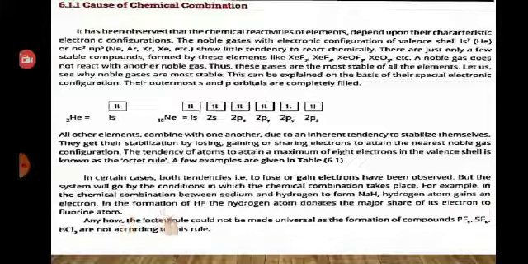In the formation of hydrogen fluoride, the hydrogen atom donates the major share of its electron to the fluorine atom. Anyhow, the octet rule could not be made universal, as the compounds phosphorus pentafluoride, sulfur hexafluoride, and boron trichloride are not formed according to this rule.